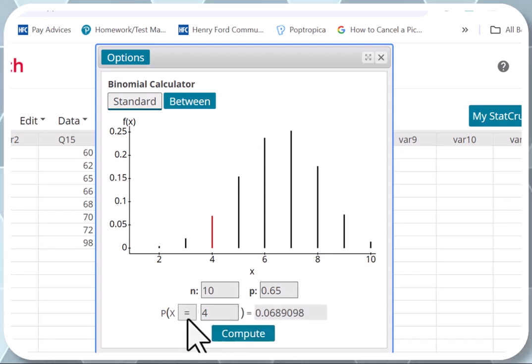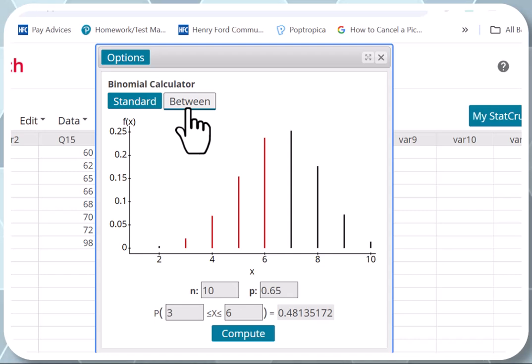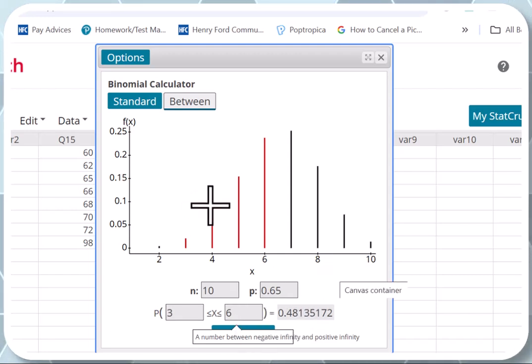And not only here, you can do the equal here. If he says less than or equal, you can do it. Greater than or equal, you can do it. Less, greater, all of that. And there is a between as well right here. For example, if he says what's the probability between 3 and 6 people inclusive consider themselves knowledgeable fans, you can just do it from here.